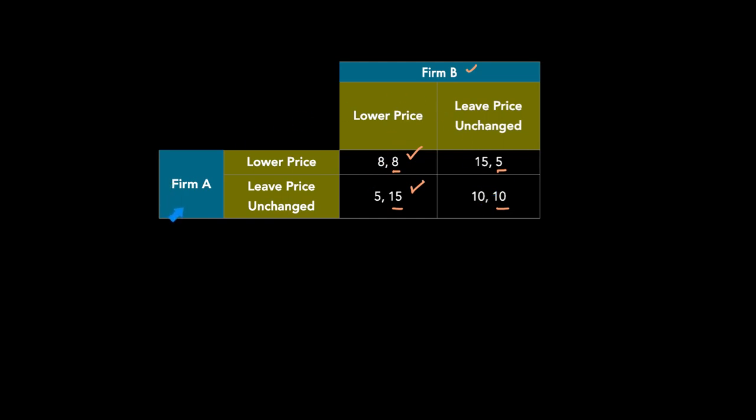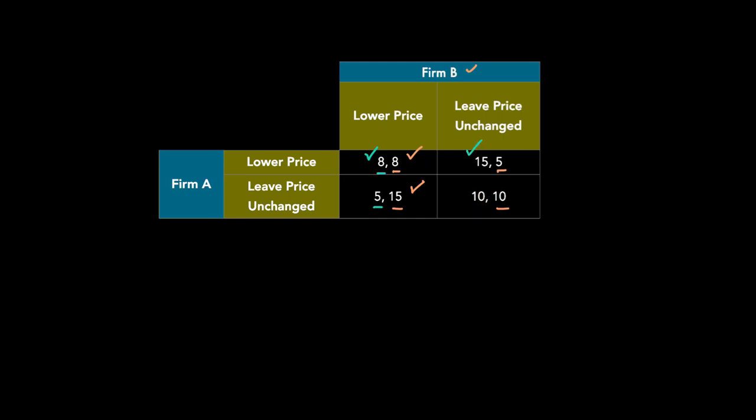Now let's look at firm A's perspective. Firm A is going to first think about what firm B will do. If firm A thinks that firm B is going to lower price, then firm A will think about, should I also lower my price or should I leave it unchanged? Clearly, firm A is better off lowering the price, because 8 is better than 5. Lastly, if firm A thinks firm B will leave price unchanged, they have two options. Either they lower price and get 15, or leave price unchanged and get a profit of 10. Clearly 15 is better than 10, so I'll put a tick here.